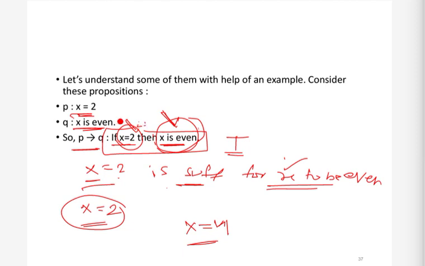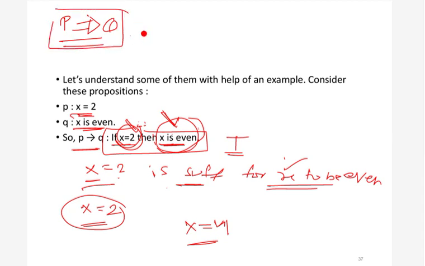I have taken this example to give you some intuitive understanding about this implication operator. We can also write, for example, this formula in English. We can write it like this: p is sufficient for q. Also we can write it like this: q is necessary for p. Q is necessary for p.